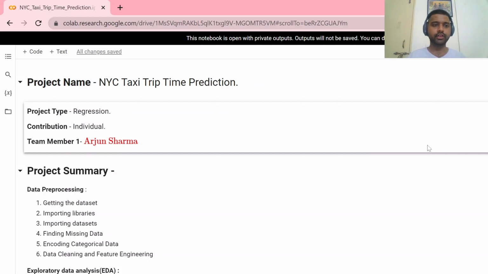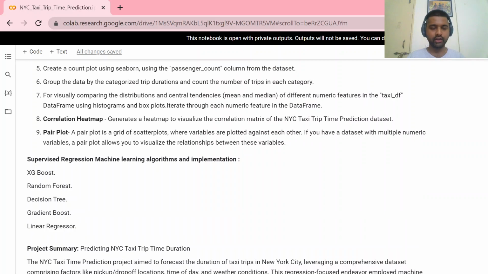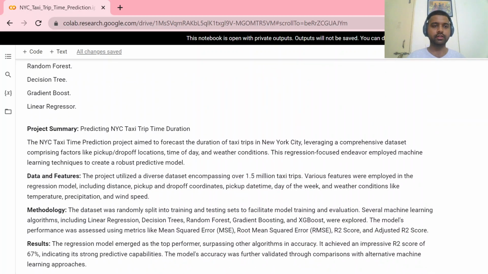As we see, we do the data processing: we upload the data, import libraries, find missing data, and do categorical encoding, textual encoding, data cleaning, and feature engineering. Then we do EDA, and then we do supervised learning on different machine learning algorithms. In our project, we have the data set of New York City taxi trips, with their features and variables.